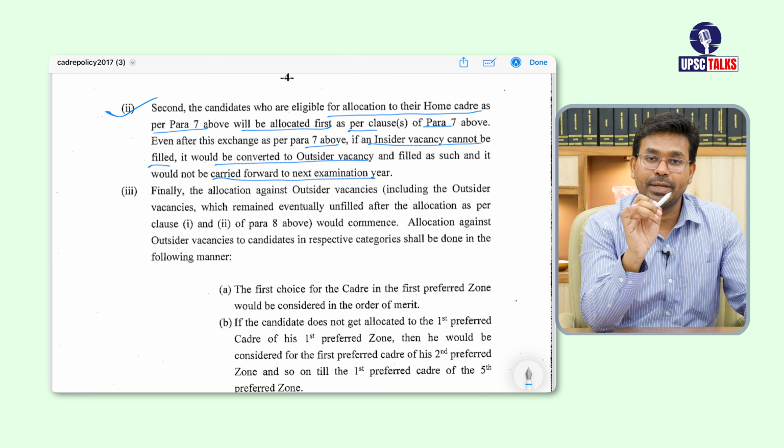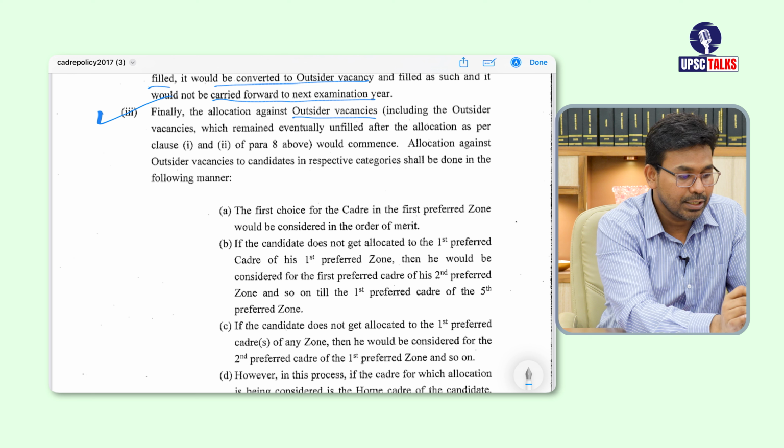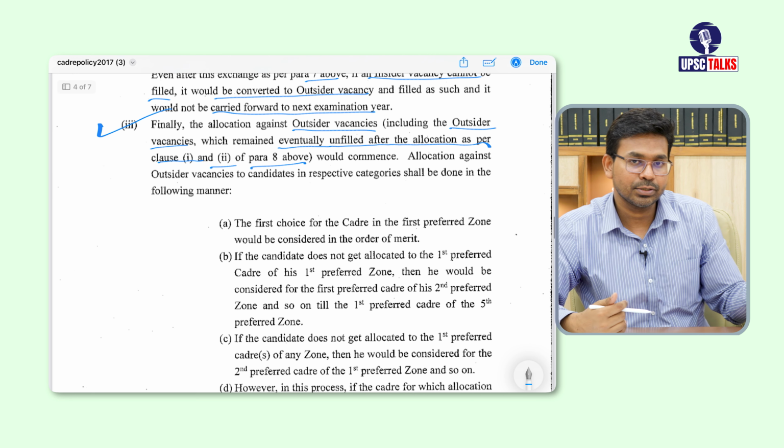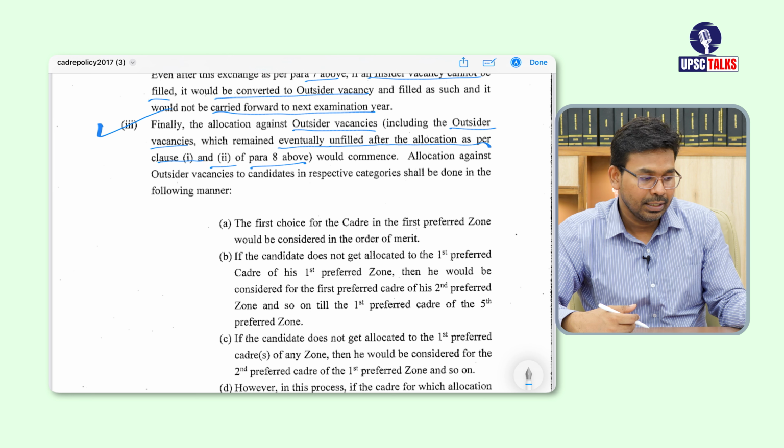All right. And finally the third part, here they say the allocation against outsider vacancies, including outsider vacancies which remained eventually unfulfilled after allocation as per clause 1 and 2 in para 8 above. Means now we have discussed only 2 points under para 8. This is the third point.